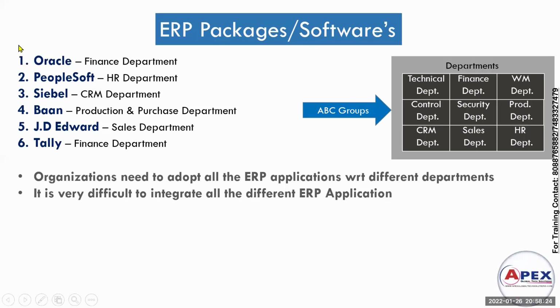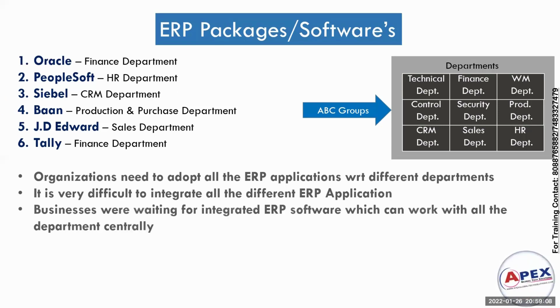But if an organization is using different ERP softwares like Oracle, PeopleSoft, Siebel, Baan, JD Edwards, Tally, then suppose the finance department wants to access the data of the production or purchase department. The finance department will not be able to access it, because this data is maintained in Baan software. If the PeopleSoft HR department wants to access the sales department, it is not possible. So it is not possible to integrate all the software into a single one.